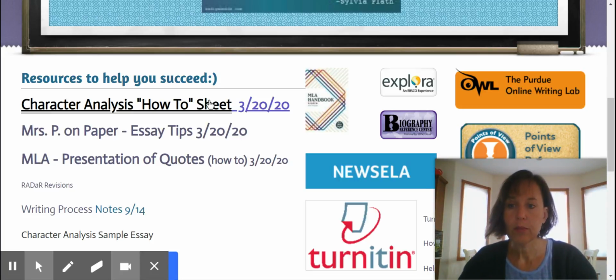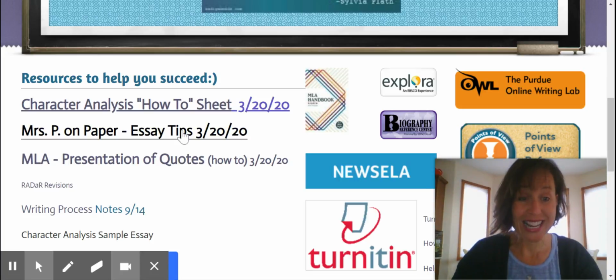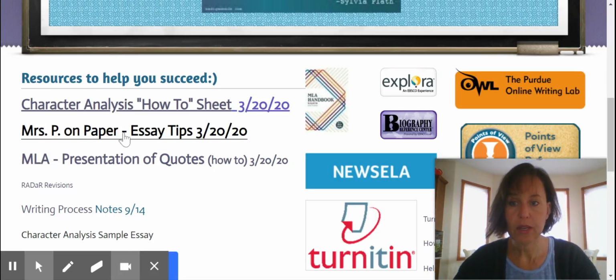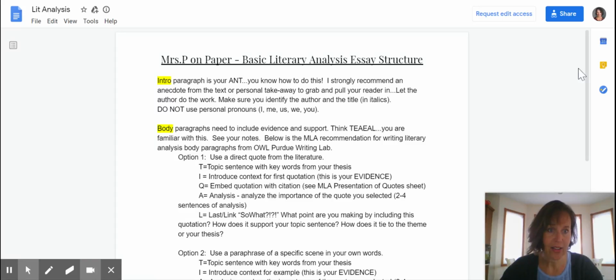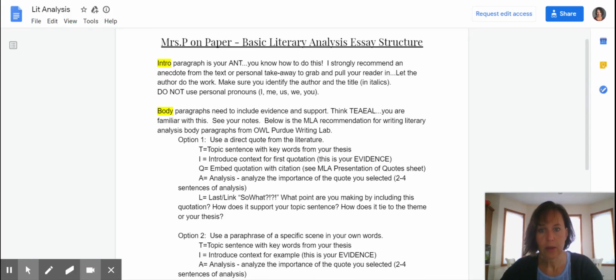I also then put basically what I would say in class on paper last night. So if you click on Mrs. P on paper, it is going to load into this sheet here. And it says here that it's your basic literary analysis structure, and you can see that. Again, I would walk through talking about your introduction, which you all know how to create now, and then your body paragraphs. And you know how to create those.